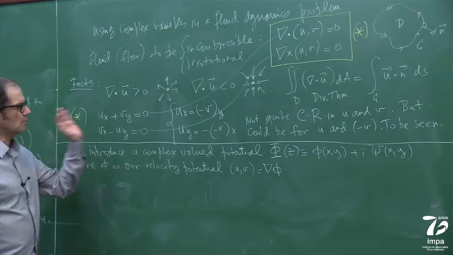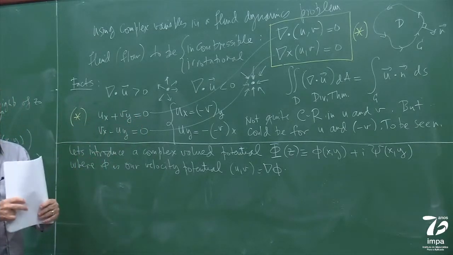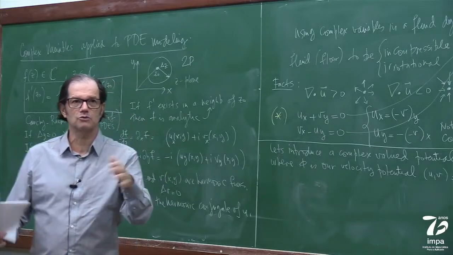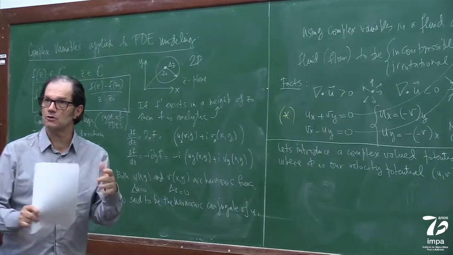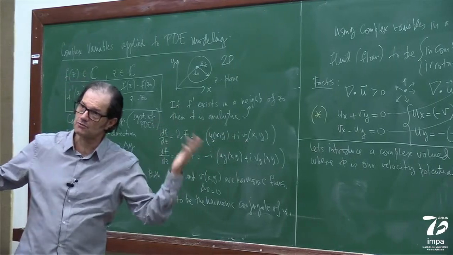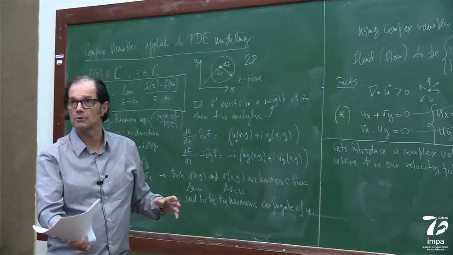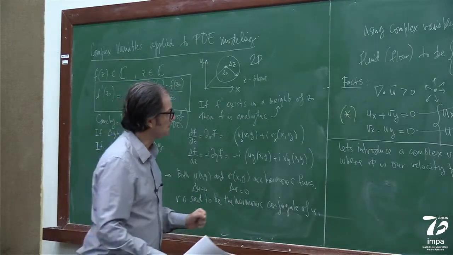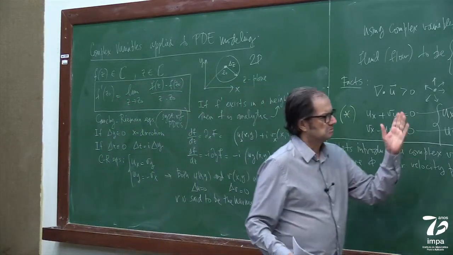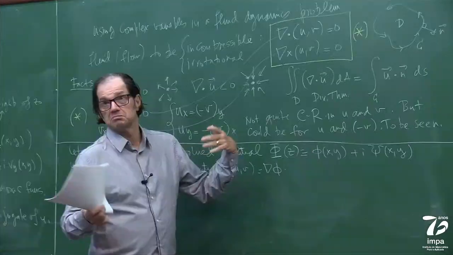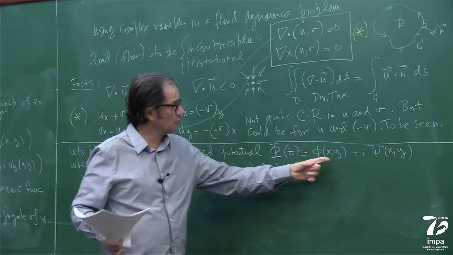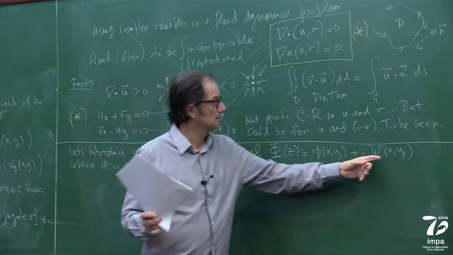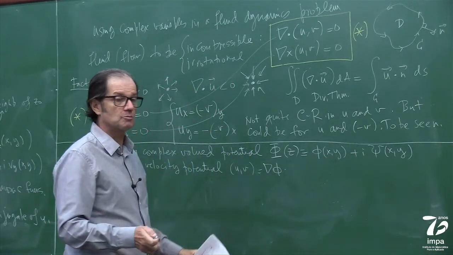So let's introduce a complex variable potential. Because if I'm doing this in the fluids course and so on, I would do it more slowly with more details here. I want to just highlight aspects of complex variables with potential theory, with actually Laplace's equation and so on, okay? So this is a complex variable potential. Well, the real part, we already know who this guy is. The imaginary part, we call it the stream function.